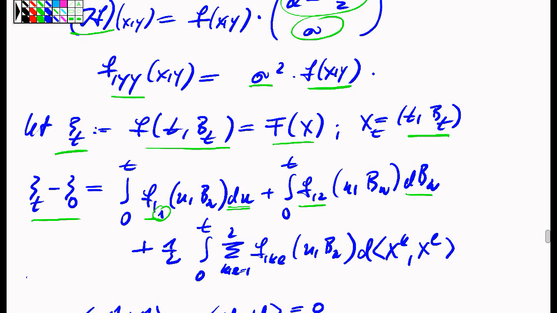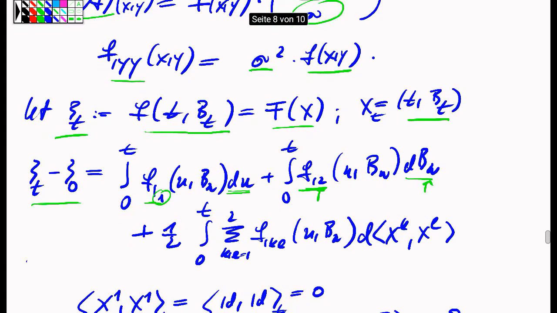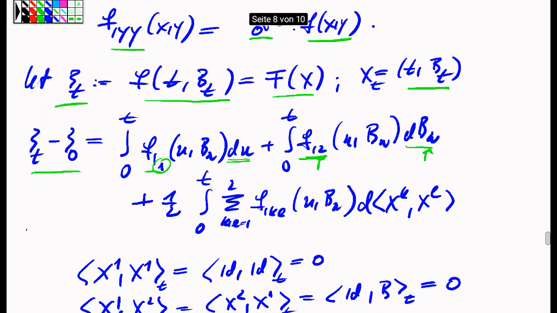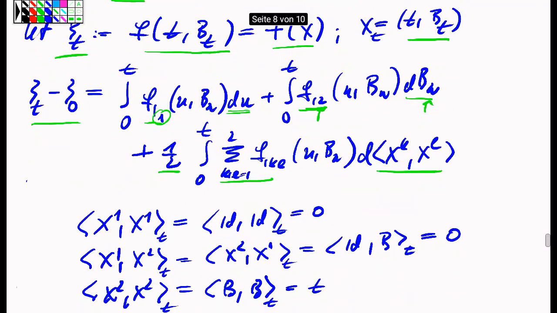process, which is the identity process or time process, and take the derivative with respect to the second coordinate, and integrate in the sense of a stochastic integration against the second coordinate process, which is the Brownian motion process. And then I need to compute all second order derivatives and so forth. But here again, okay, so the formula is here for the full case. I need to compute all second derivatives of the exterior function and integrate against the corresponding combination of a bracket.